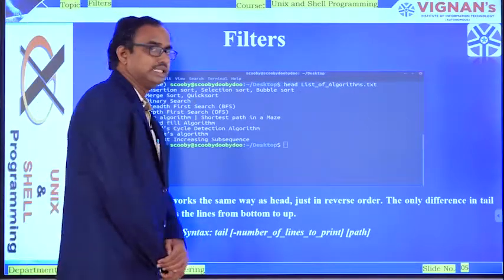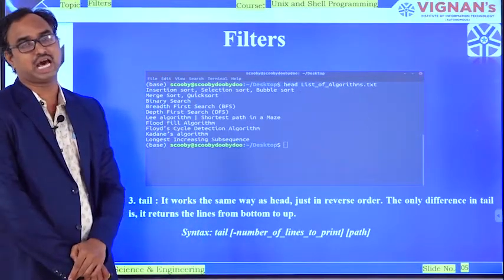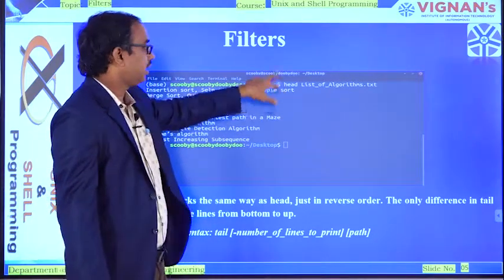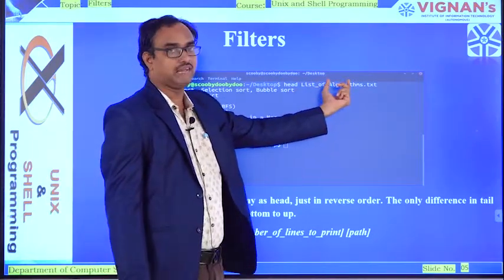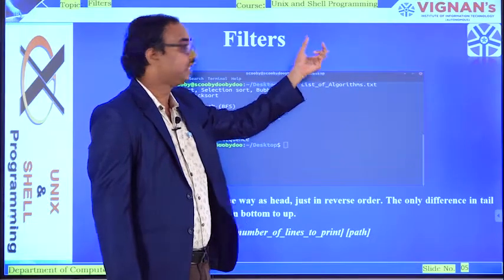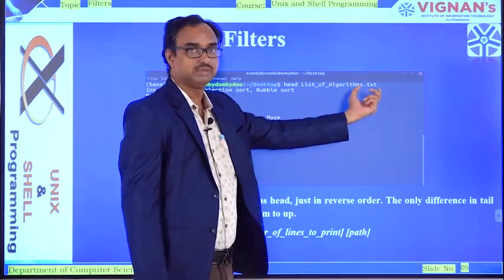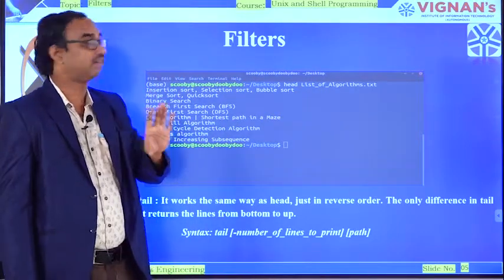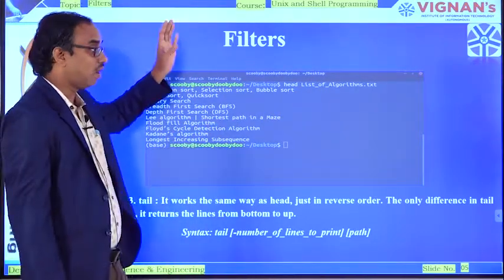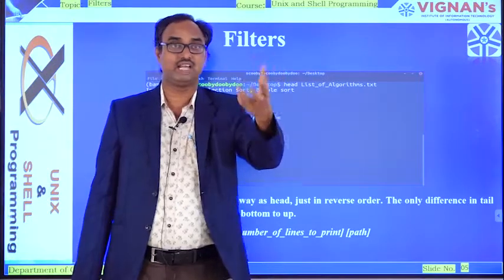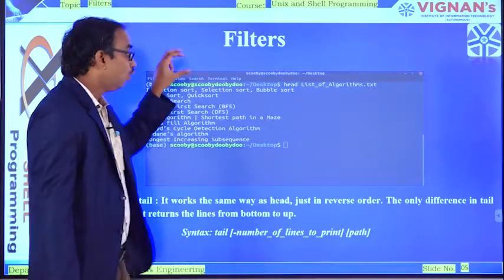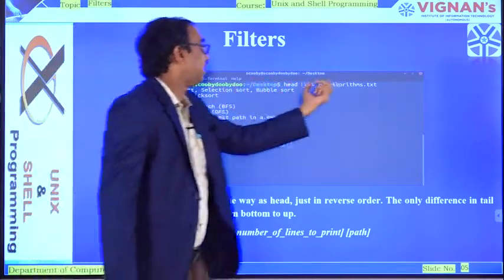Coming back to the execution of the head command in Unix or Linux. Once we type this command $head, and again the same file name I have given, list of algorithm.txt, in this case it will display only the first 10 lines. In the previous case, with cat, it displayed all the content of the file. Now it will display only the first 10 lines of this file, list of algorithms.txt.